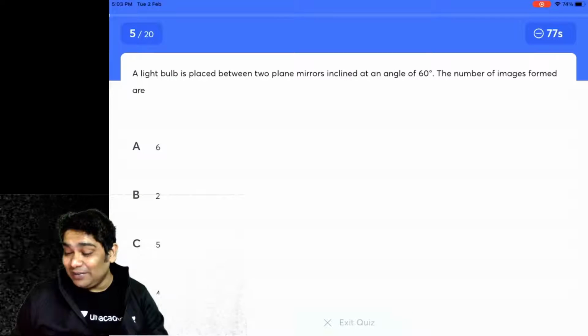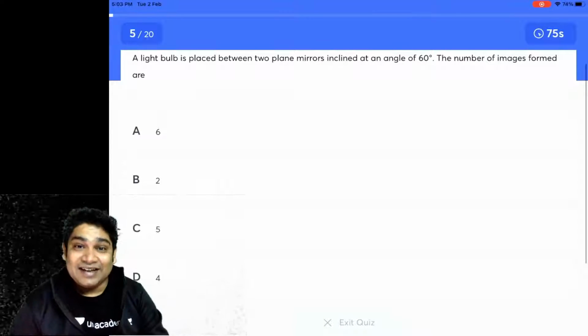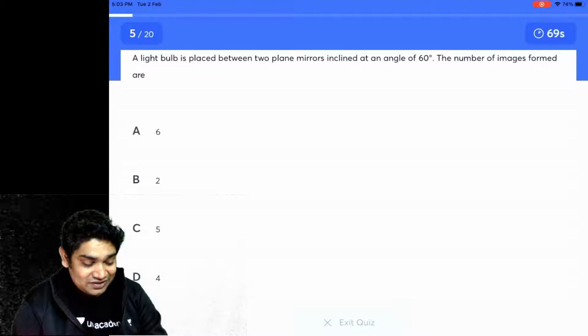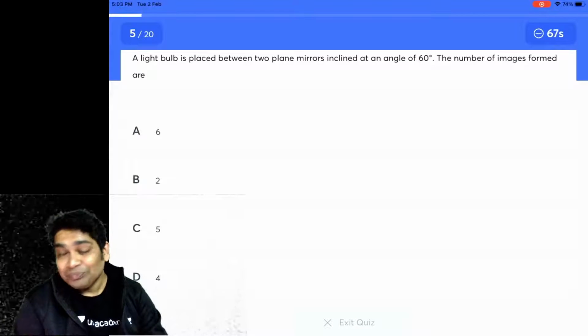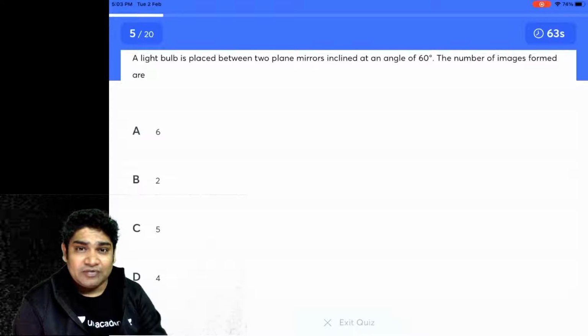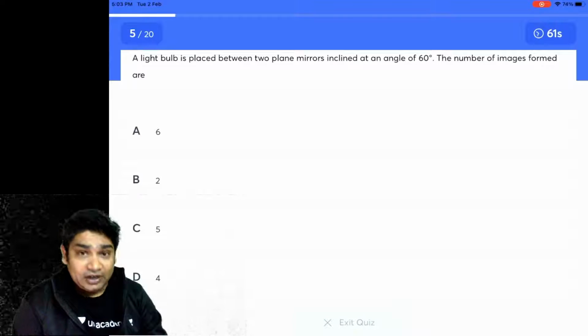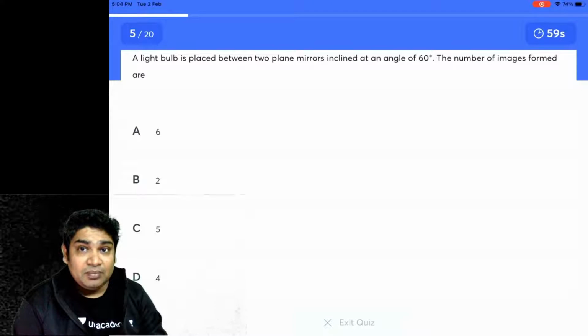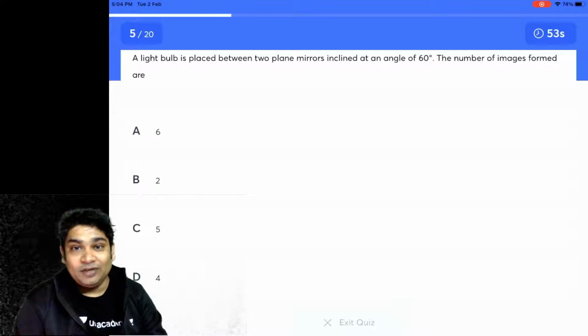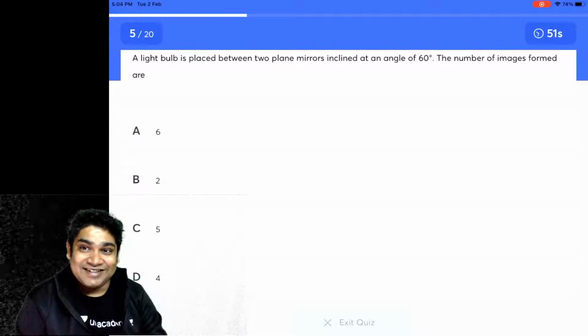All right, a light bulb is placed between two mirrors inclined at an angle of 60 degrees. The number of images formed are 6, 2, 5, or 4. Okay, so how many images are formed of a light bulb placed between two mirrors inclined at an angle of 60 degrees? If you remember the formula for the number of images that we had discussed in our lectures, this should be easy for you.